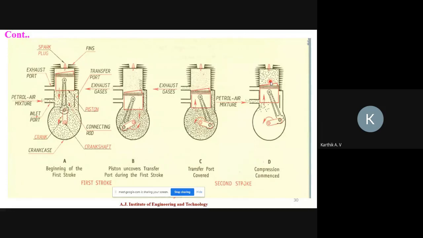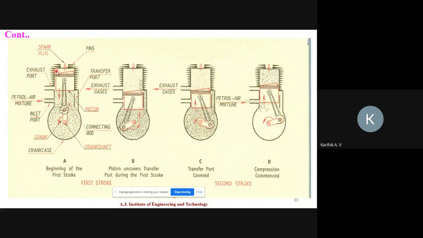Whatever petrol plus air mixture is present in the cylinder will be compressed. Compression is nothing but volume decreasing and pressure increasing. Why? Because pressure is inversely proportional to volume, and pressure is directly proportional to temperature. So as volume decreases, pressure increases. High pressurized petrol plus air mixture is present at the top of the cylinder.